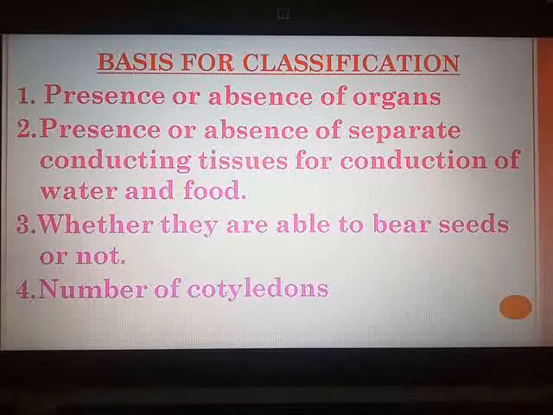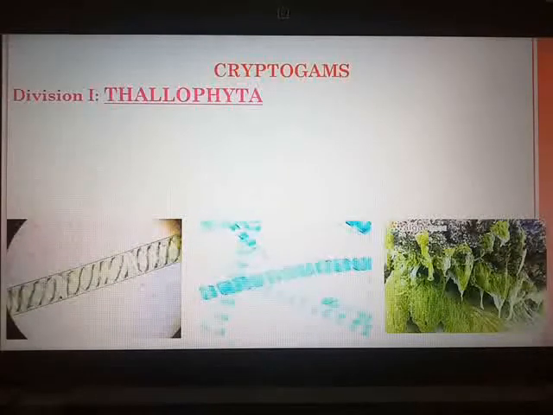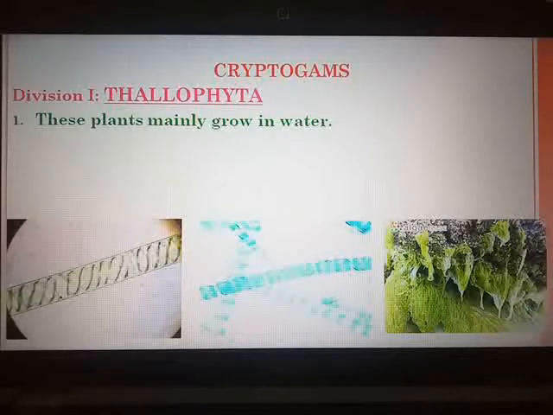Now let us move towards the classification of the first subdivision, cryptogams, into the first division, that is division 1, Thallophyta. All the plants belonging to this division mainly grow in water. They are water growing plants.